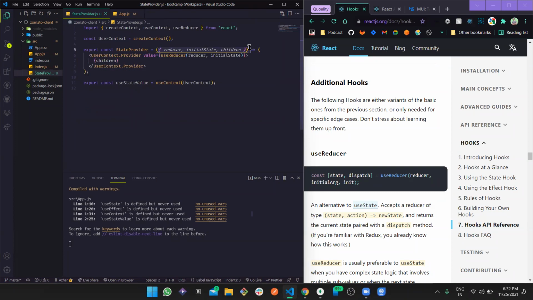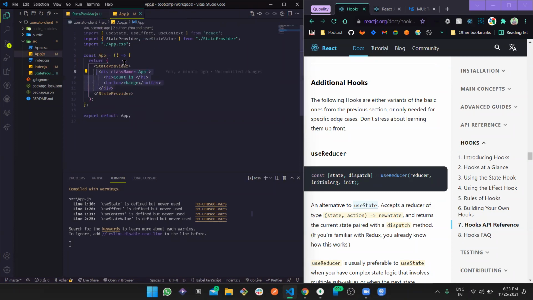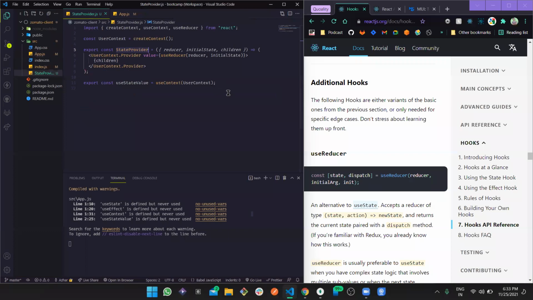That's why here we are not using parameters, we are using this object, because from here state provider is already providing the entire application as children. So we are using this right away, and we are wrapping this entire application with the provider, with the user context provider. Yes, and the default value is this.